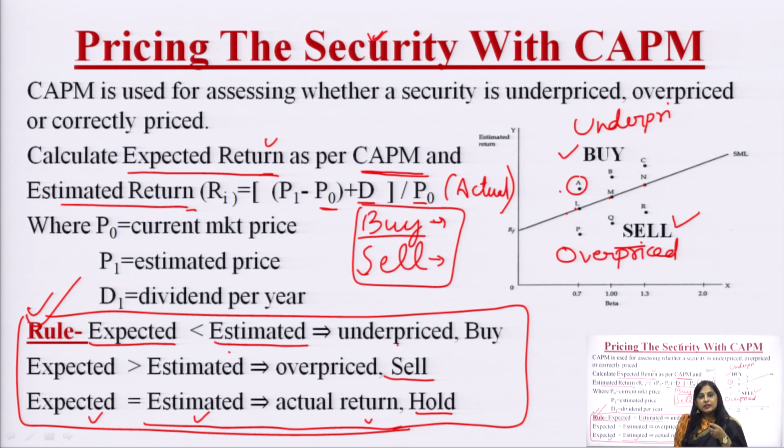This is one of the advantages of this model, why it is being used by investment managers. So, if I ask you what the advantages are: one, it is very simple to use, because you can put the values in the equation and compare and find out whether we should buy or sell. So, this is very simple to apply, and second, it is good for real investment decisions, because the assumptions are generally based on real market situations.